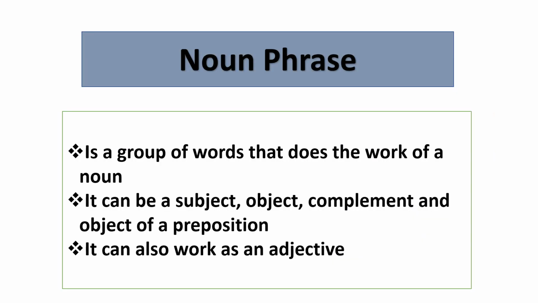Okay, so a noun phrase is a group of words or a word that does the work of a noun. It can be a subject, object, complement and object of a preposition in a sentence. It can also work as an adjective sometimes. Now let's explore how.